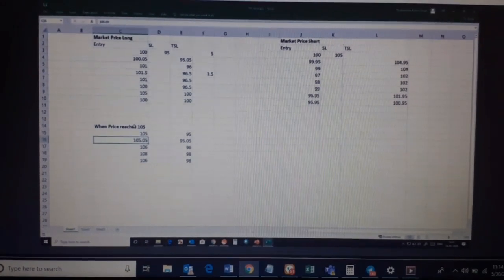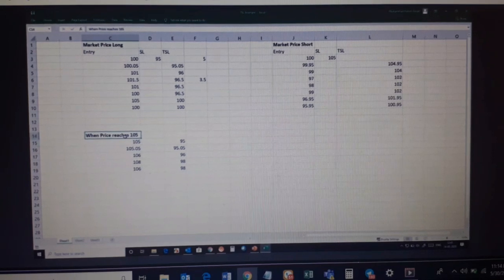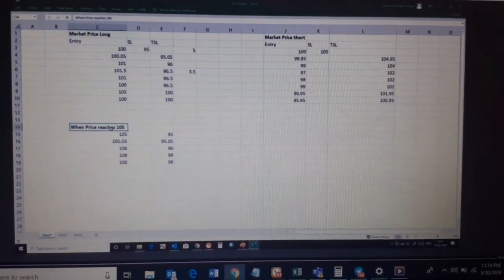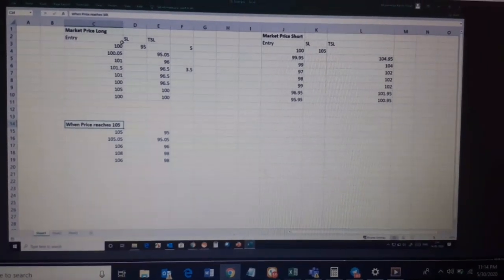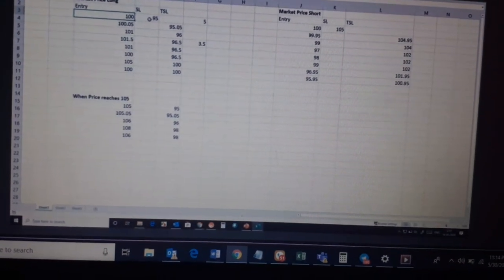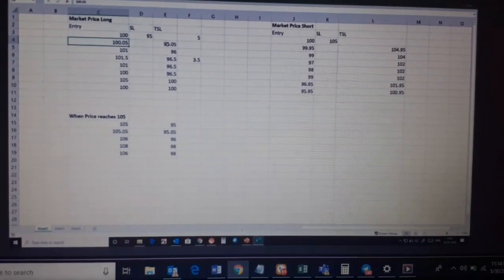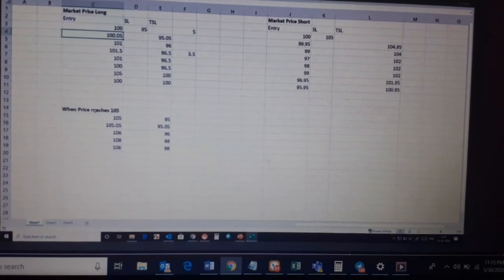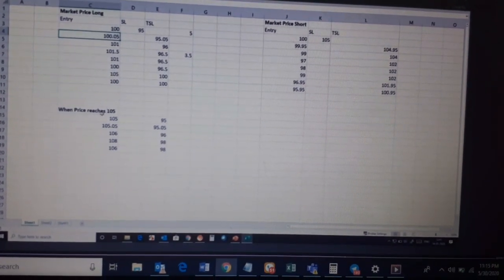I have written that when price is 105, only then start trailing my stop loss. This was my initial stop loss. Now it becomes 100.05. The stop loss will remain 95 only until the price reaches 105.